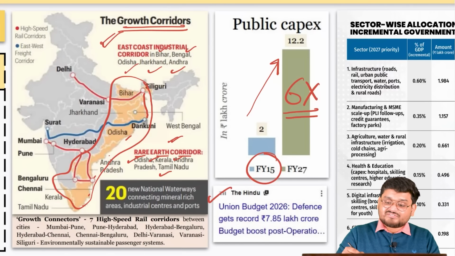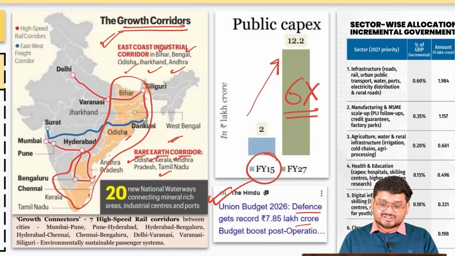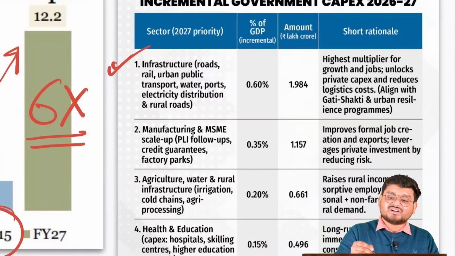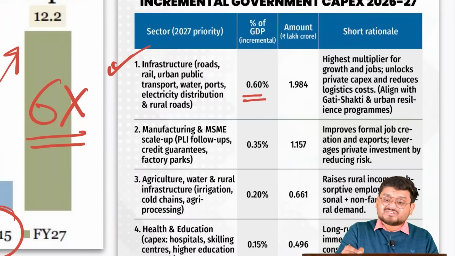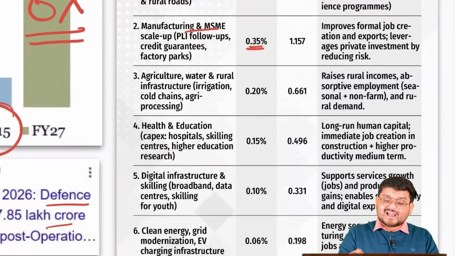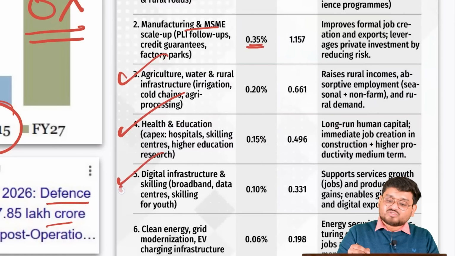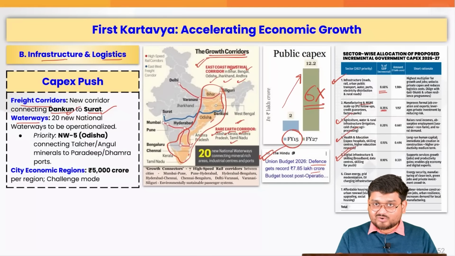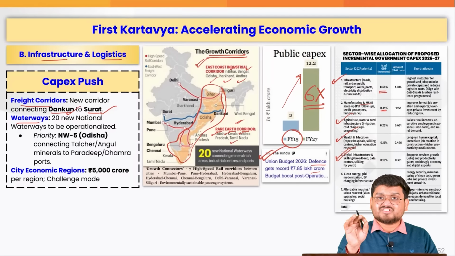Also, the defense budget has been boosted since Operation Sindoor. Also, the government is spending mainly on infrastructure, around 0.6% of GDP right now. Also, manufacturing is 0.35%, agriculture, health, and digital education. In this particular budget, we are talking about these amounts of infrastructural spending.